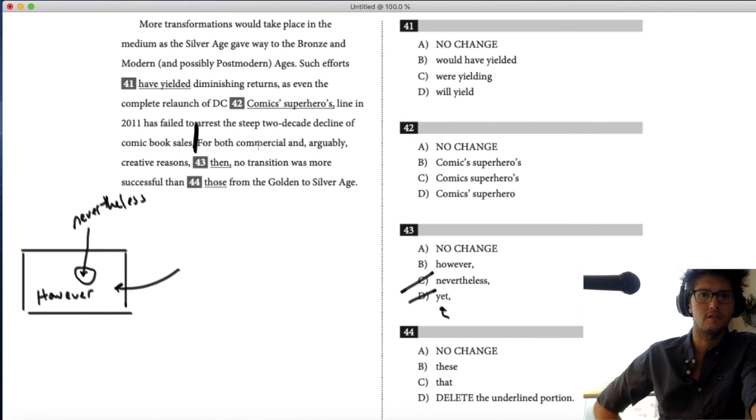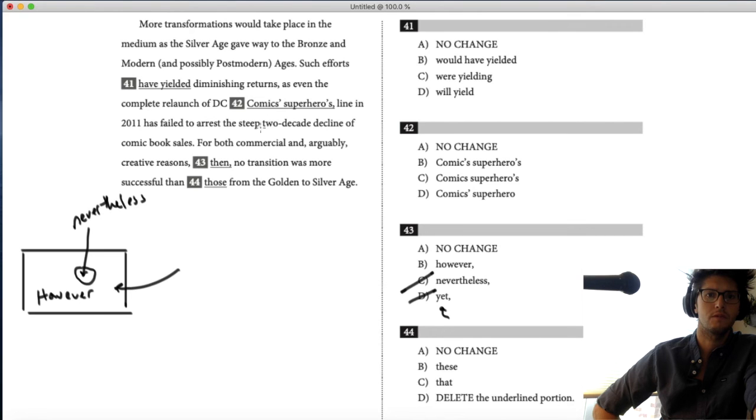So let's see. Before it says, such efforts have yielded diminishing returns, as even the complete relaunch of DC Comics superheroes line in 2011 has failed to arrest the steep 2-decade decline of comic book sales. People are not buying comic books, and nothing changes that, is what they're saying. However, for both commercial and arguably creative reasons, no transition was more successful.